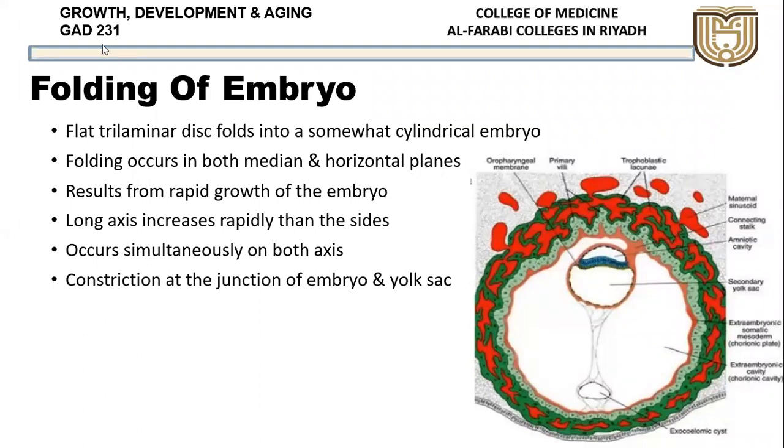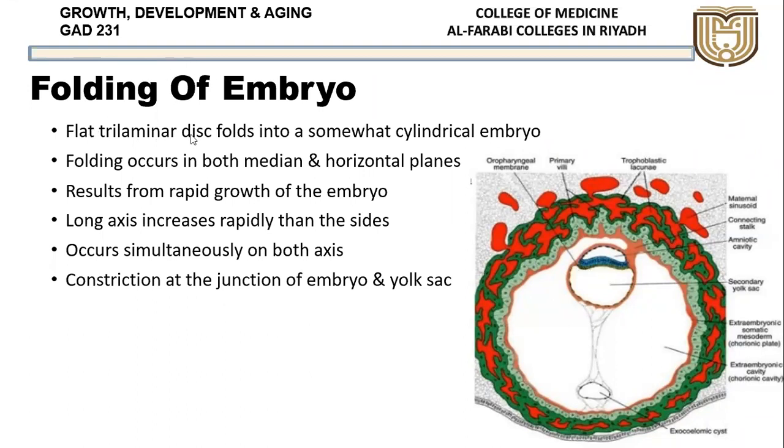It will start folding itself slowly now. Okay, it is bilaminar. Now it will become trilaminar. Then as the embryo starts growing, it is still in the form of a disc. Now it starts folding itself, okay, on either side. So this is called the folding of the embryo.